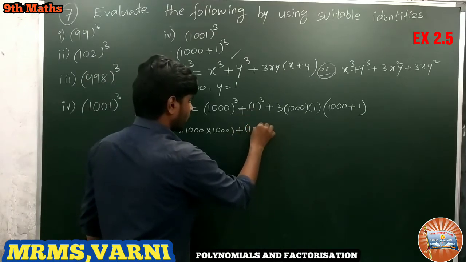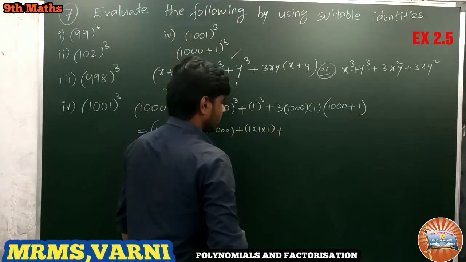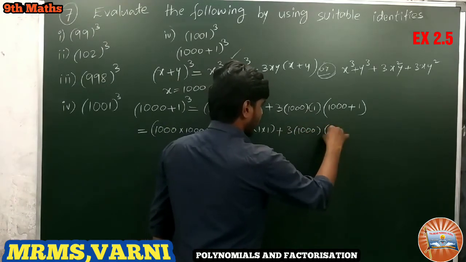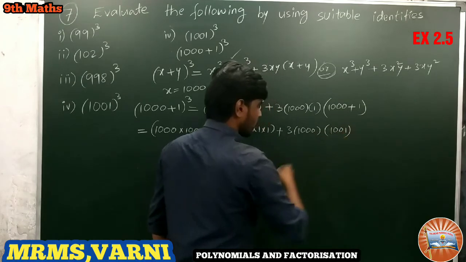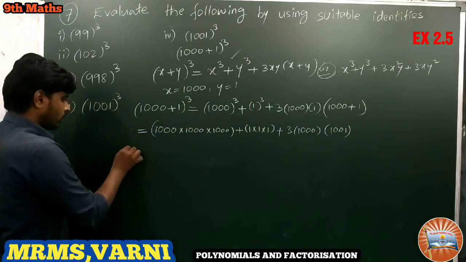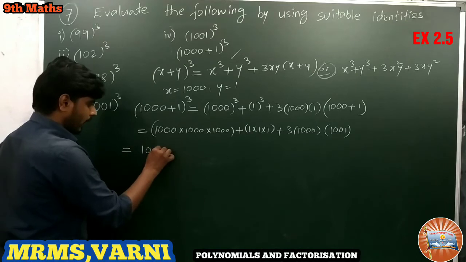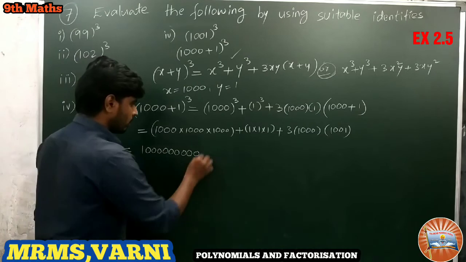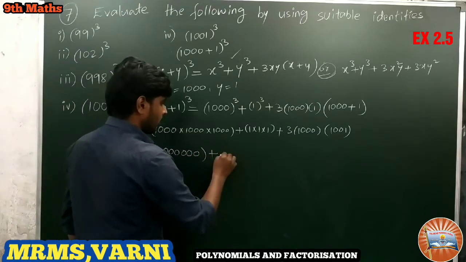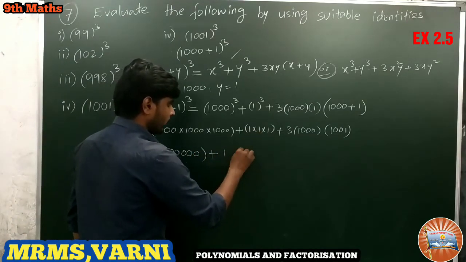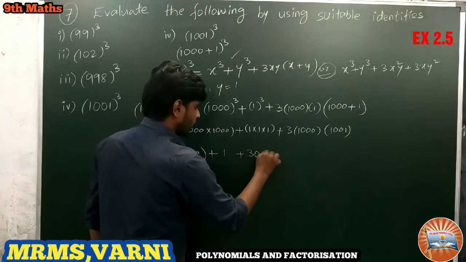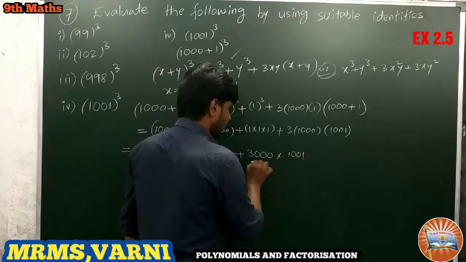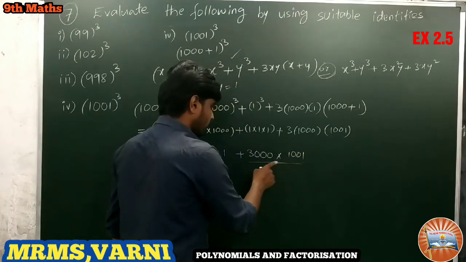So 1000 cube is 1 followed by 9 zeros, plus 1 into 1 plus 3 into 1000, which is 3000, and we have 1001 here. This is the product we have to find first.